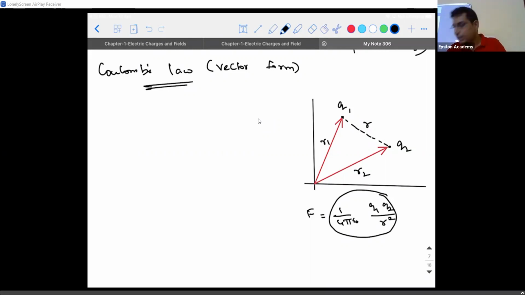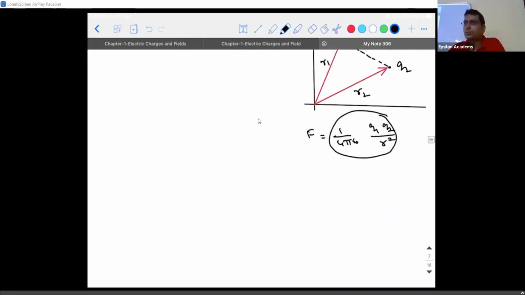Right? See, what I'm going to do is, everybody remembers the triangle law of addition, not the normal law of addition of vectors. What does the triangle law of addition of vectors state? If two vectors are represented in magnitude and direction along two sides of a triangle in a continuous manner. What do you mean by continuous manner? That is, the ending point of the first vector will be the starting point of the second vector. Then how is the resultant given? The resultant is given as the closing side of the triangle taken in the reverse order.